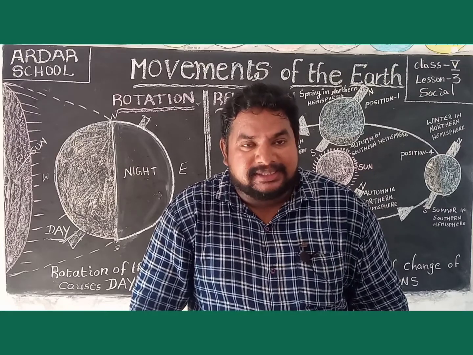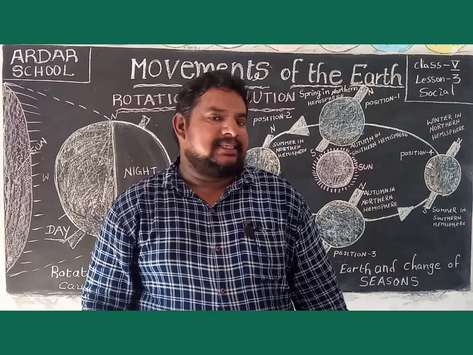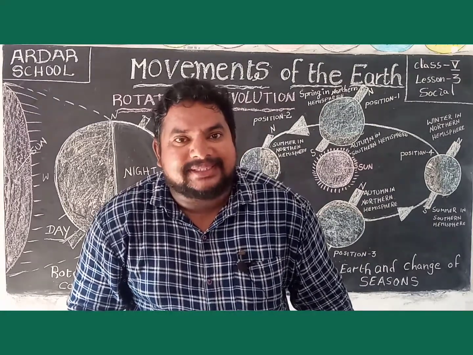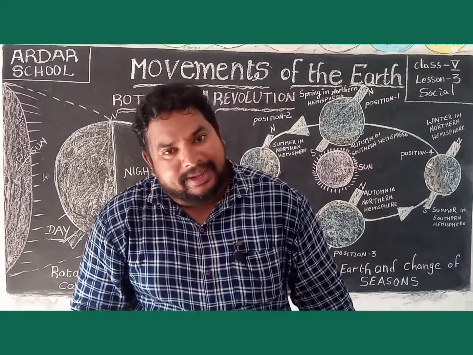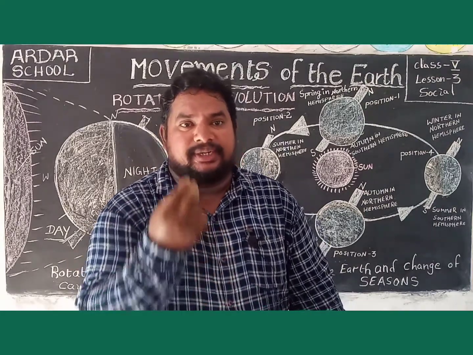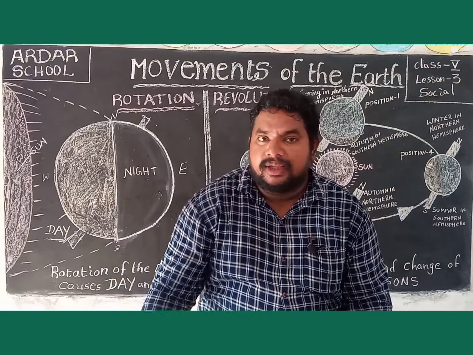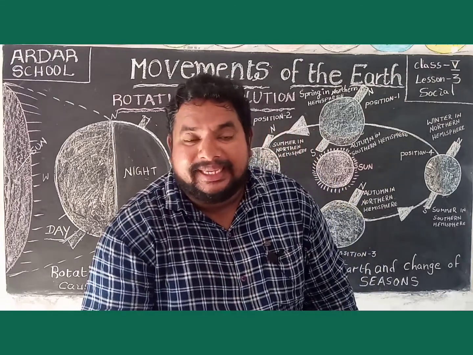Now come to the lesson. The earth always rotates on its own axis from west to east.